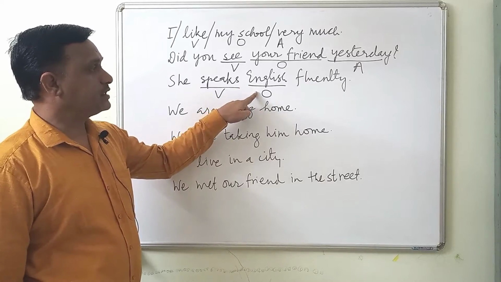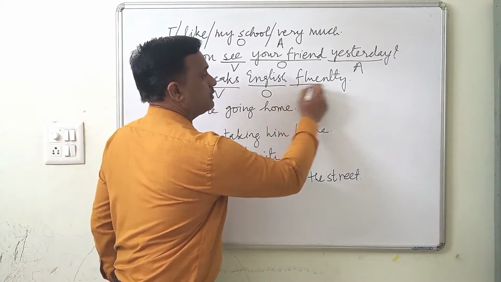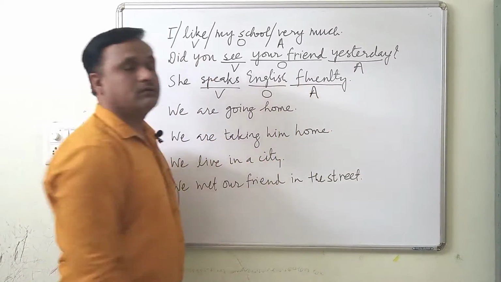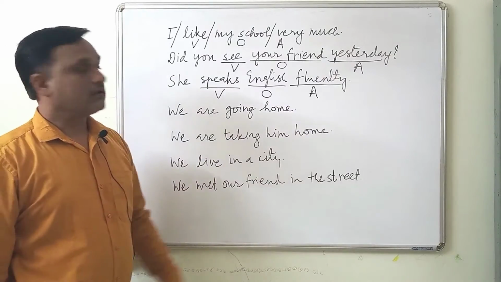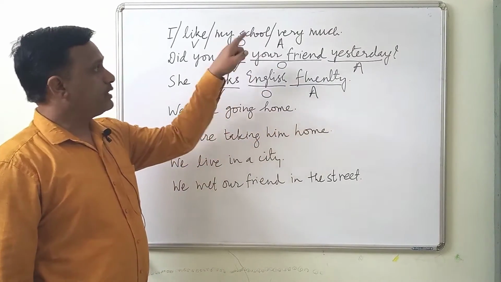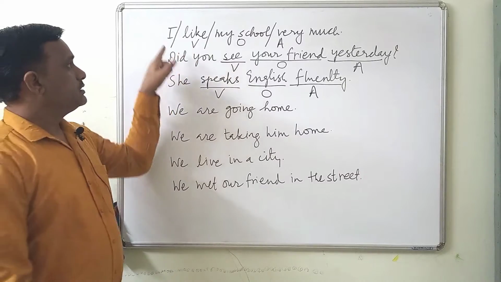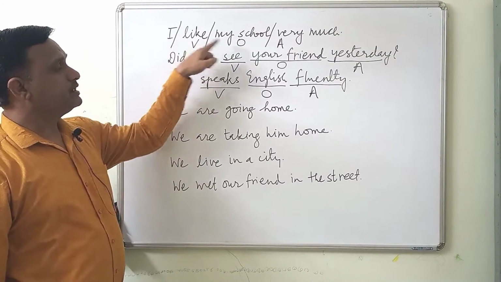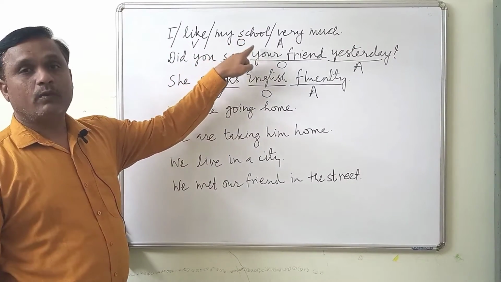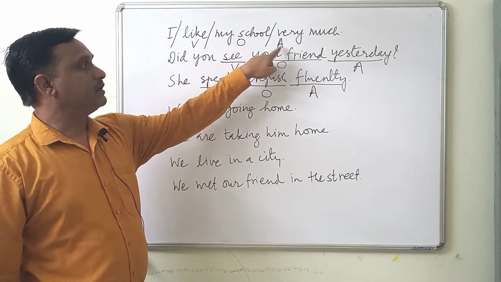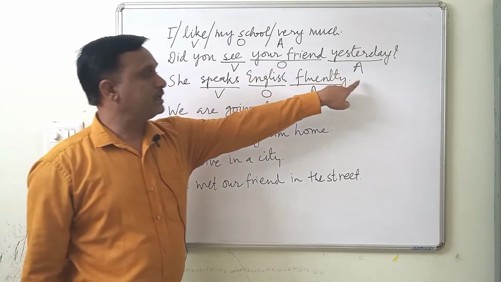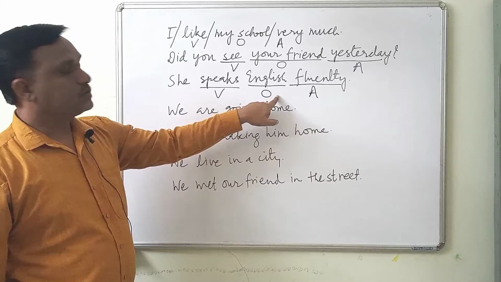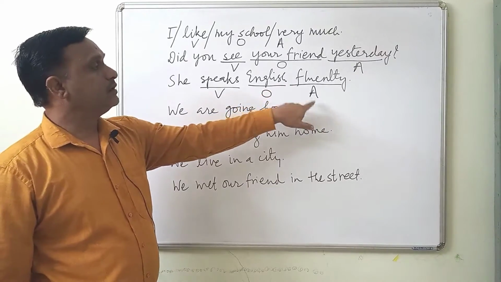So this is an object, and fluently adverbial of manner. How does she speak? Fluently. So now you will notice in this sentence, subject is followed by verb, verb is followed by object, and object is followed by adverbial. Here also object is followed by adverbial.